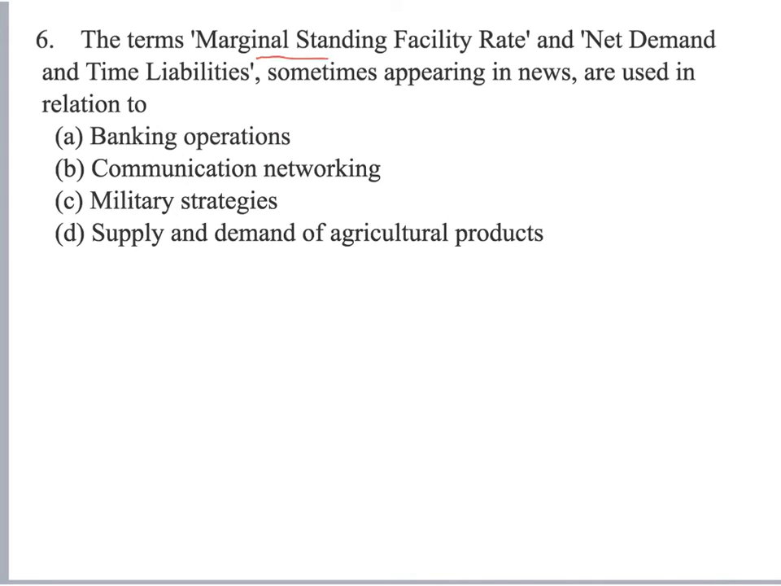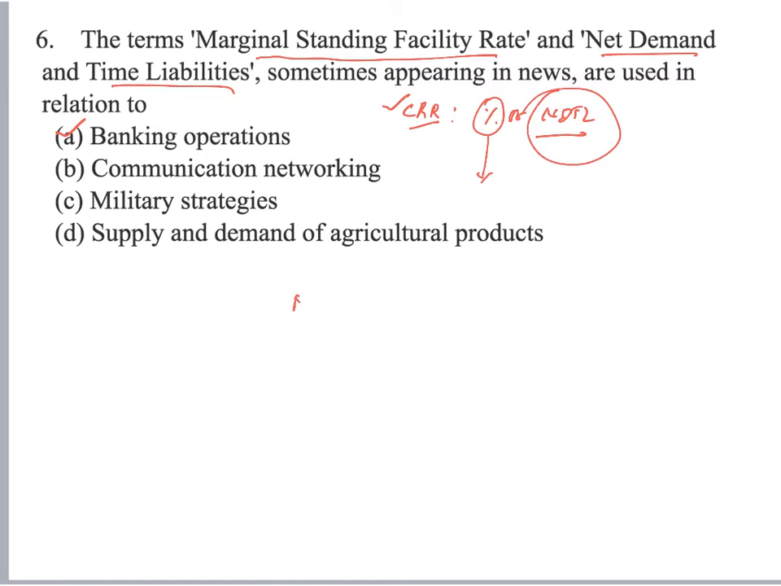The terms marginal standing facility rate, net demand and time liabilities sometimes appear in the news or relate to banking operations. Needless to explain, many a time you might have heard about them when you define various reserve ratios like CRR. How do you define CRR? Simply a percentage of net demand and time liabilities that the banks have to maintain in liquid form as prescribed by the RBI. The amount of money the banks have to keep aside out of the total net demand and time liabilities is generally what we call CRR. In this case NDTL refers to the total deposits.